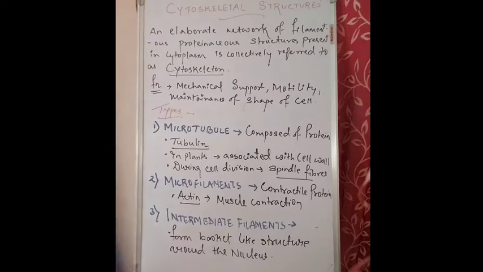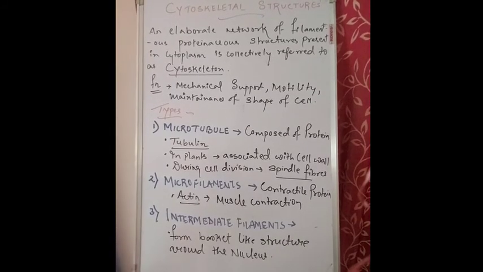Like microtubules are associated with the cell wall in a plant cell, here microfilaments in case of an animal cell are associated with the plasma membrane. They always provide support to the plasma membrane. They are contractile in nature, that means this represents the contractile system of a cell.